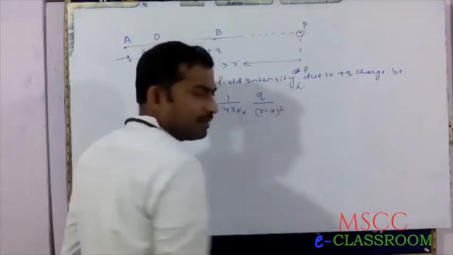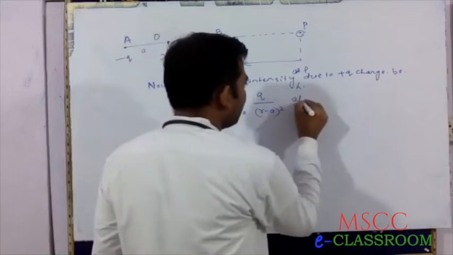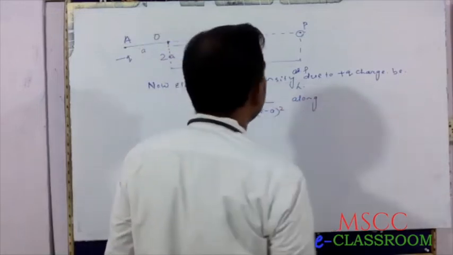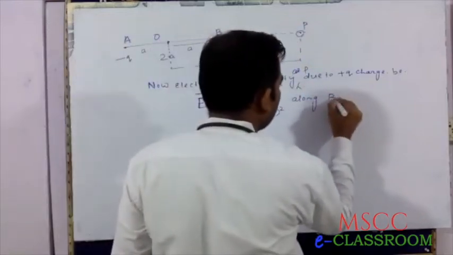So it is q by (r minus a) whole squared, along the direction BP.